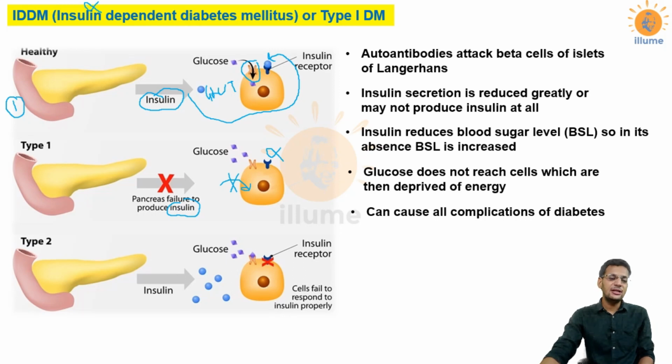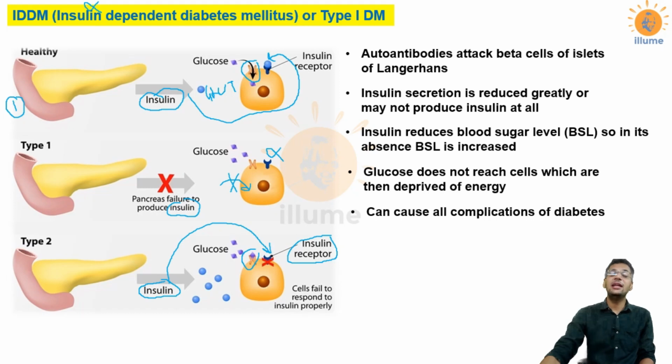In type 2 diabetes mellitus, the levels of insulin is normal. There is no reduction or absence of insulin, but there is a problem of insulin receptors or glucose transporters. Insulin is stimulating insulin receptors, but in inefficient ways.